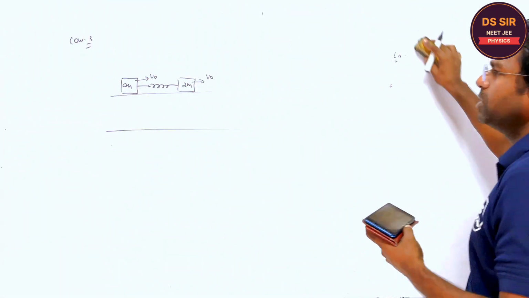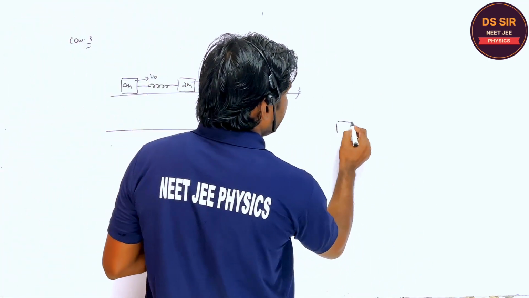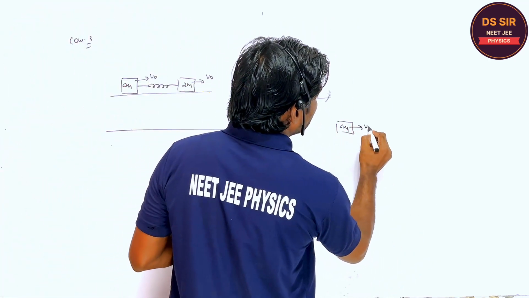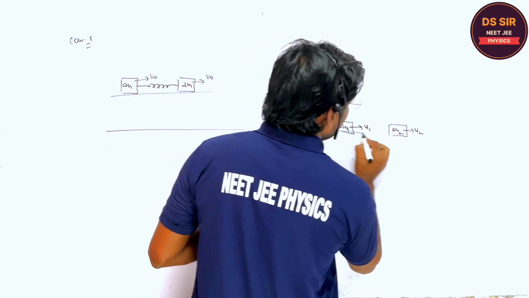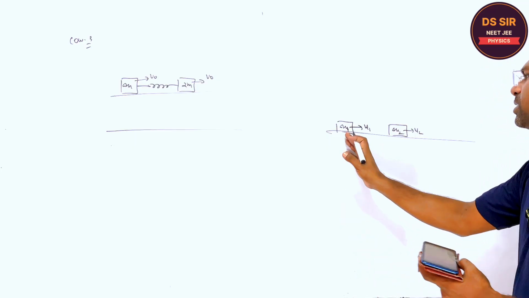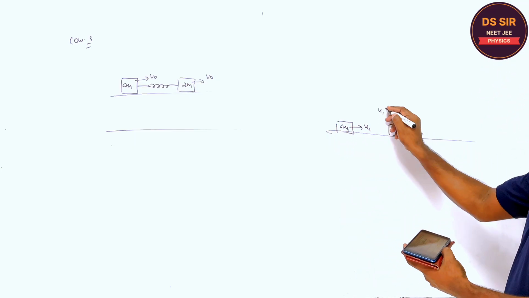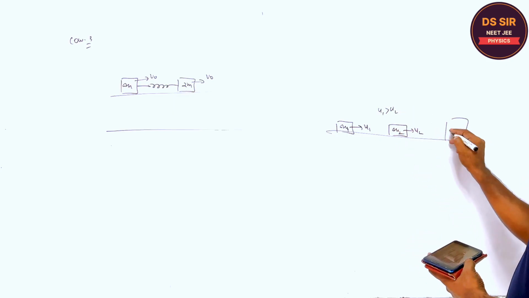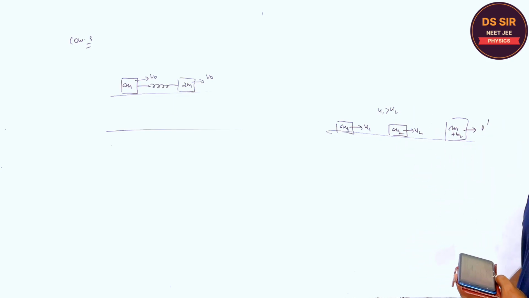In inelastic collision, suppose this is m1 moving with u1 and m2 moving with u2. Although I did not teach you, I am telling, inelastic collision we will start today. When they collide, u1 is greater than u2, both bodies combine together and move with the common velocity.